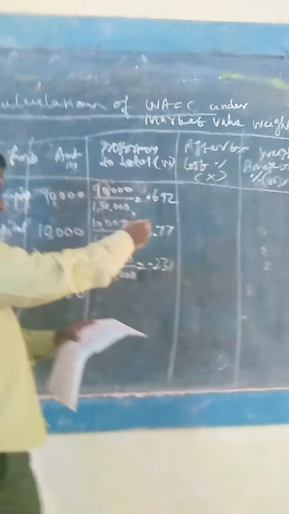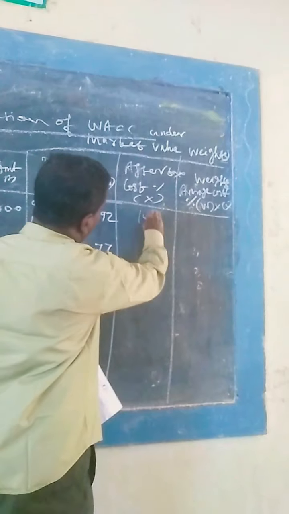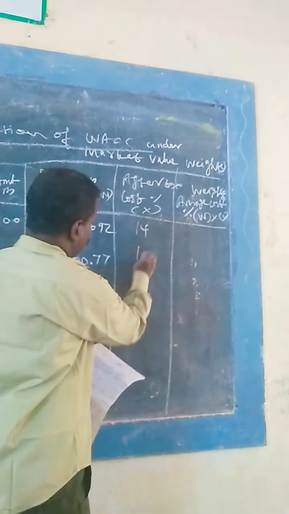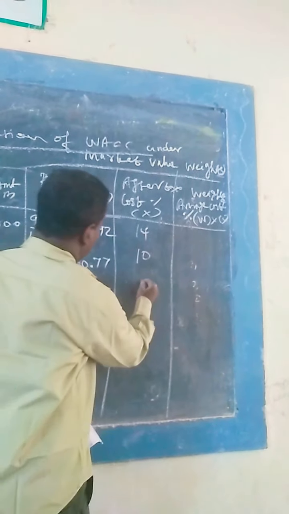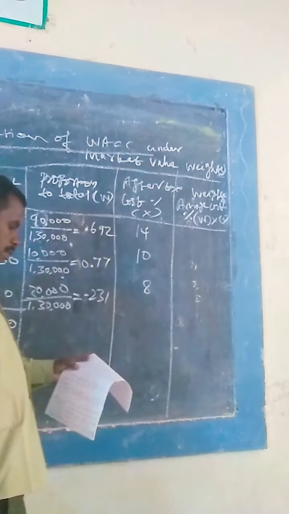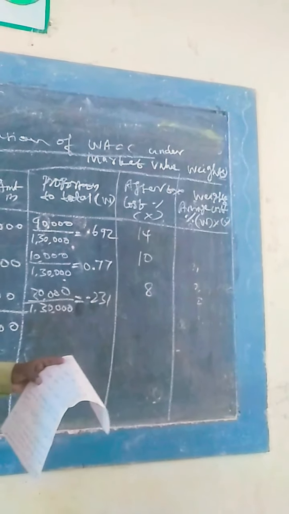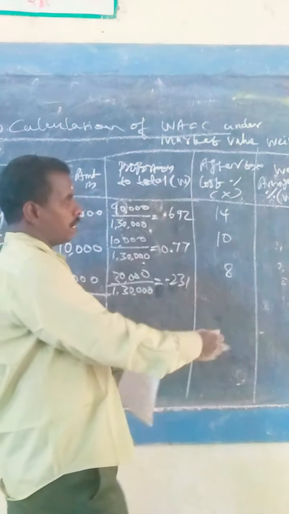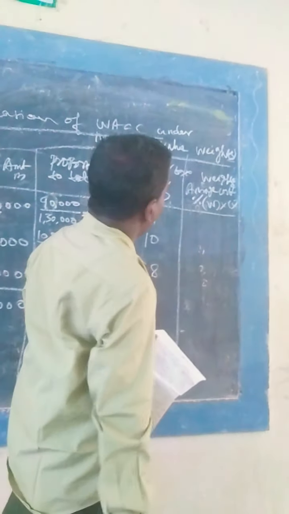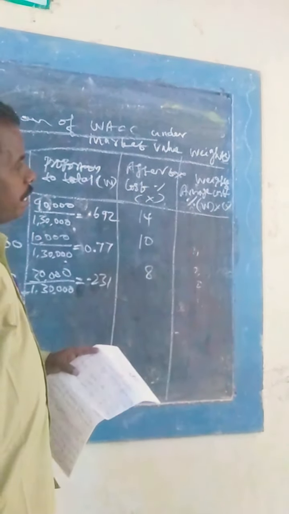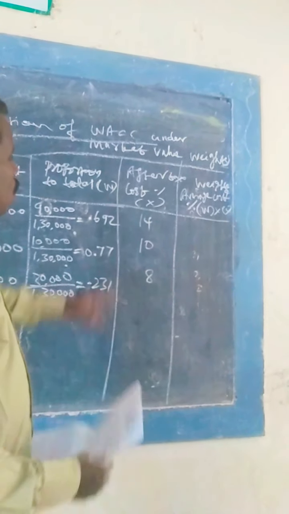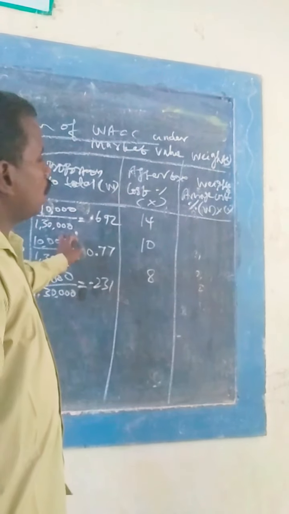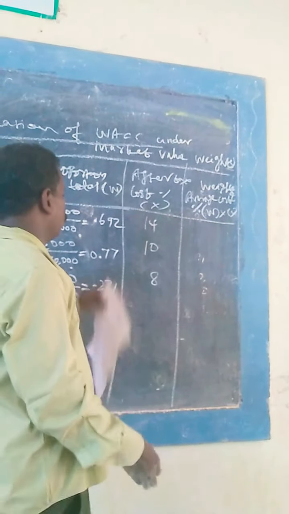After tax cost is also already given in the problem. Equity share capital 14%, preference share capital 10%, debenture 8%. There is no retained earnings for the market value weights. Now multiply the last column, weighted average cost of capital, W into X: third column multiplied by the fourth column.